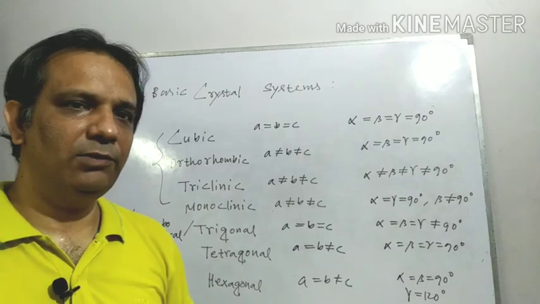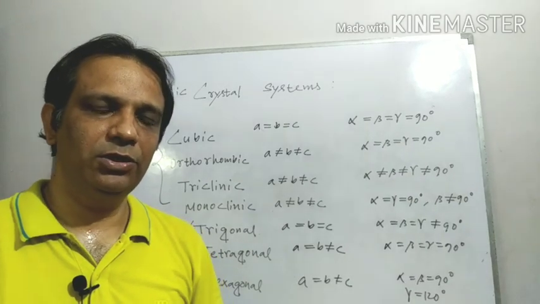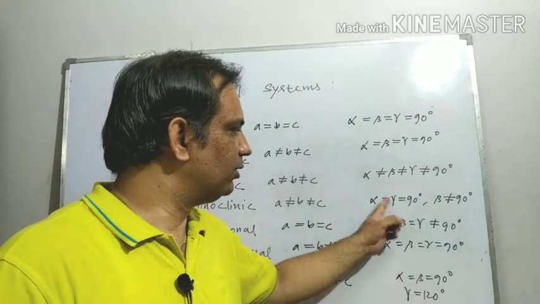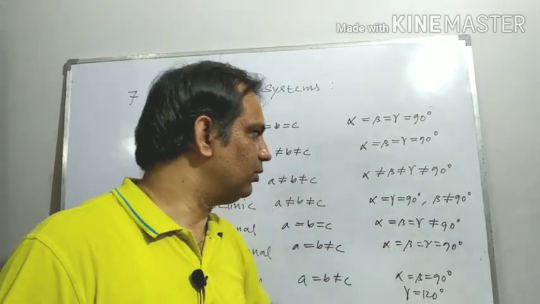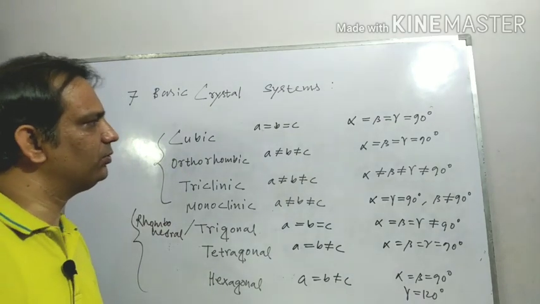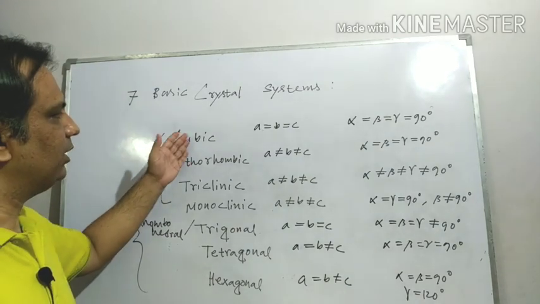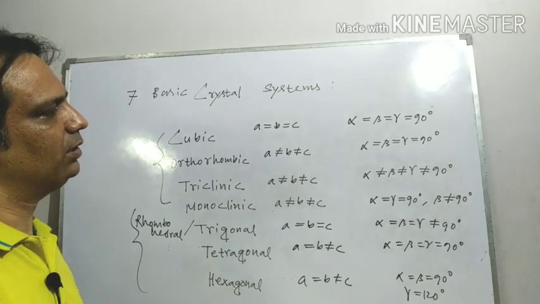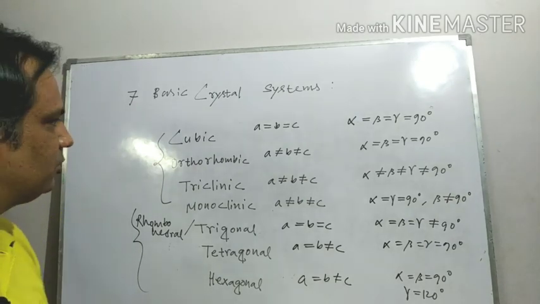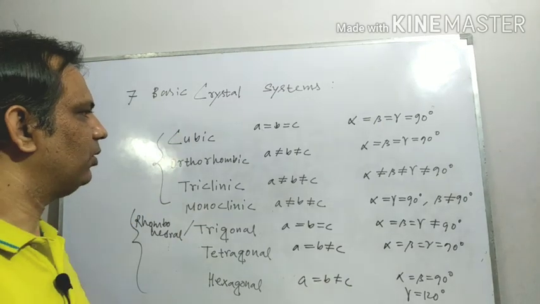Monoclinic: again remember the term, mono means one, so one angle should be different from 90 degrees. So here alpha equal to gamma equal to 90 degrees, beta not equal to 90 degrees. Now orthorhombic: just remember that in the X systems there are two systems where the angles are 90 degrees, that is cubic and orthorhombic.